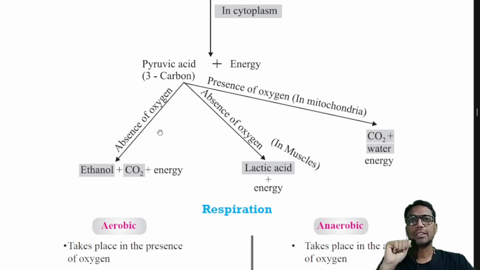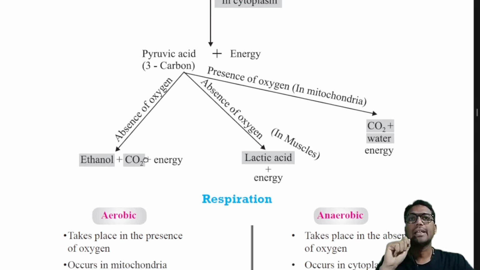In the absence of oxygen, pyruvic acid gets broken down into carbon dioxide and releases some amount of energy. Along with that, as a byproduct, ethanol or ethyl alcohol is produced. This type of fermentation is called alcoholic fermentation.